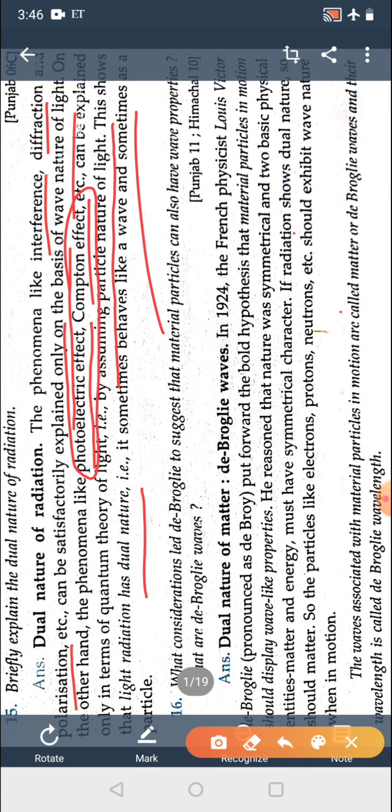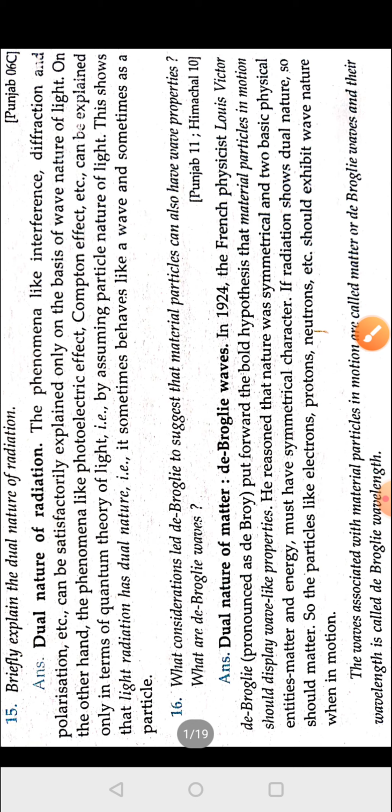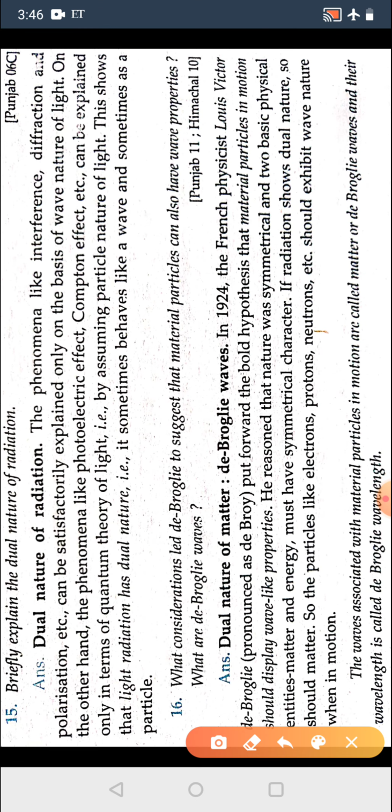Then what is de Broglie's hypothesis and what did he suggest? In 1924, Louis de Broglie said that whenever any material in particle form is in motion, it has wave-like properties.